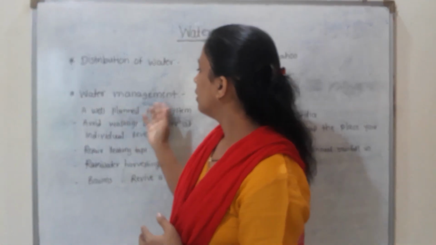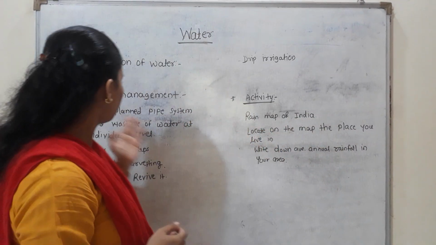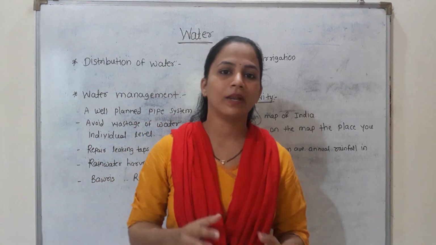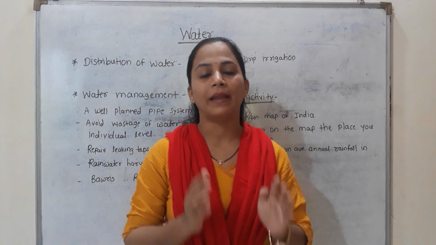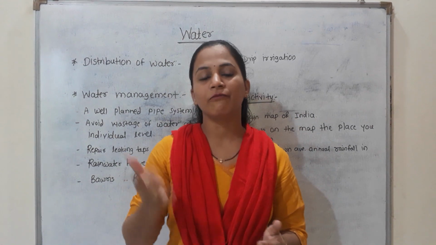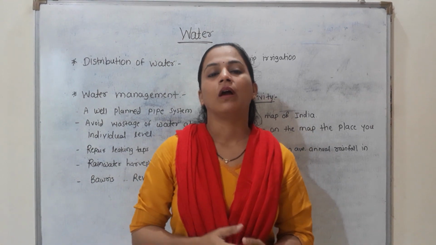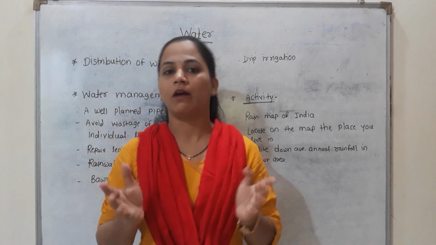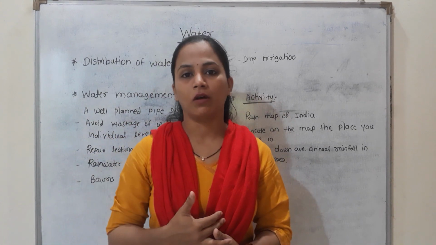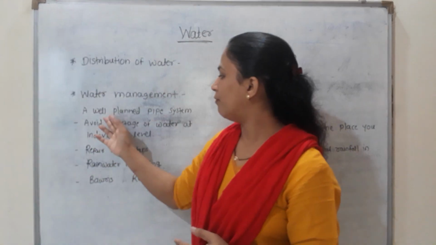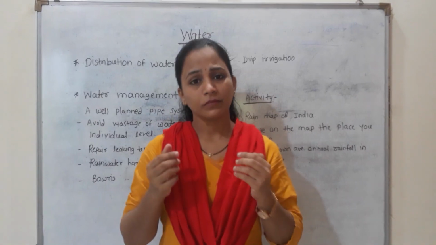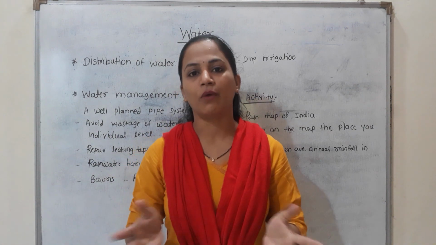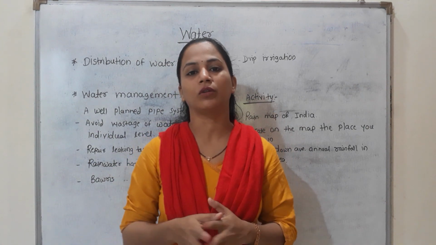So how can we do it? Water management is our next point. We can do water management at the individual level also, and we have to plan certain things. Students, in some villages and in our city also, there is a well planned water system, meaning in our home also water comes through pipes, and there is a well planned pipe system for distribution of water throughout the village or area.